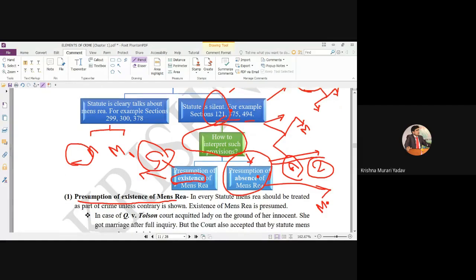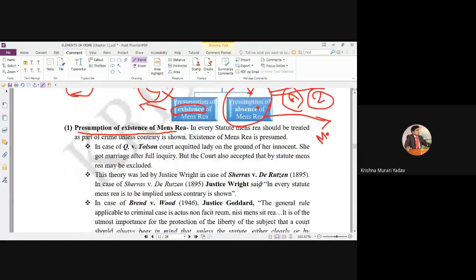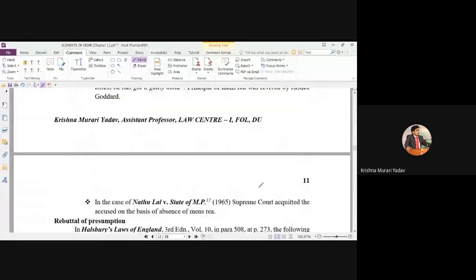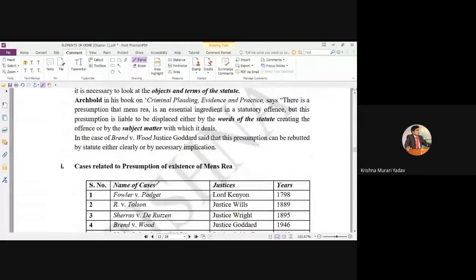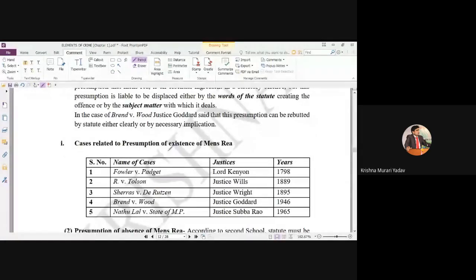So my point is that these are the fights, these are the schools, which I will discuss further. Okay, come to the point. As you know, here there are some cases. In these cases it was observed that if the statute is silent, presumption of existence of mens rea must be followed. For example, Fowler versus Fazet, Telstarson, Siraj, Brand, Nathula. Here are the names of the judges. Here you can find the chronology. I never write without the chronology.